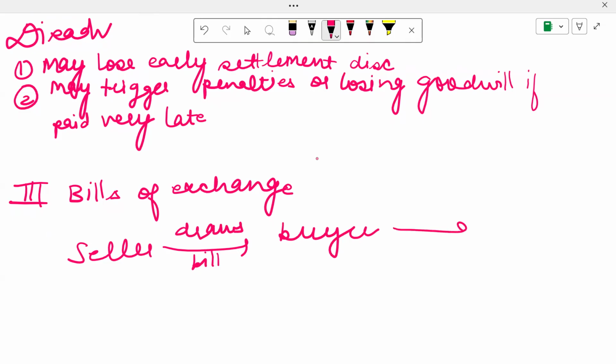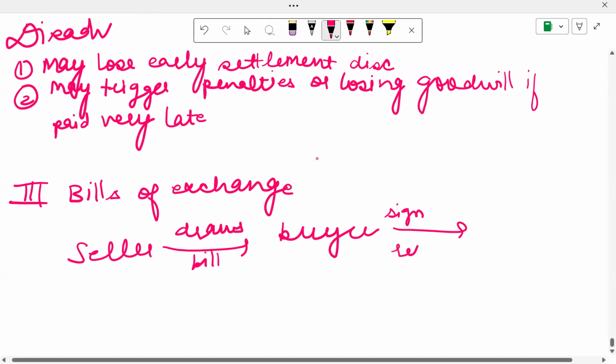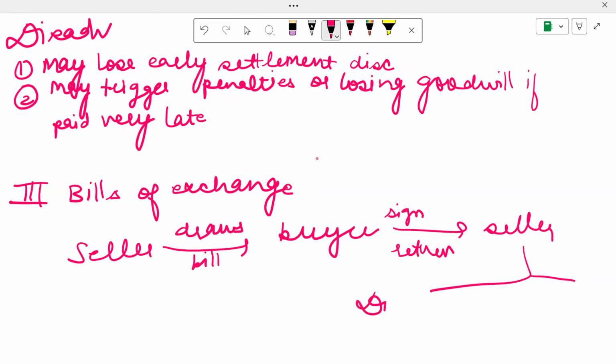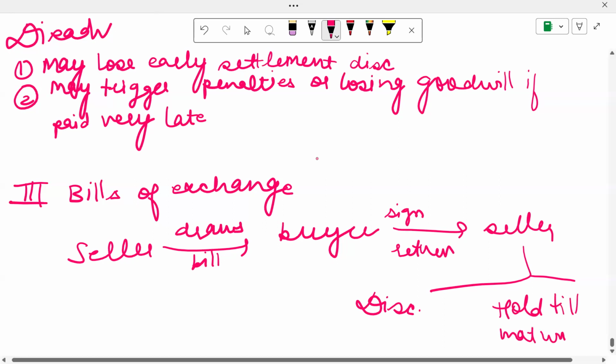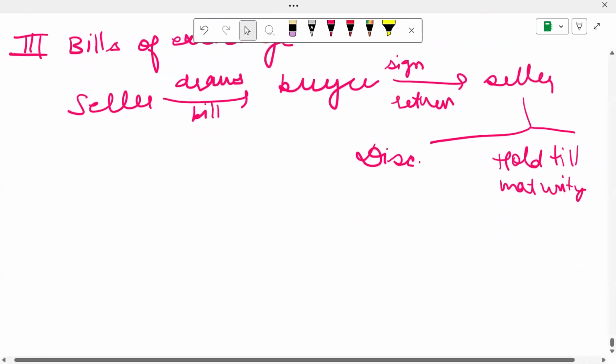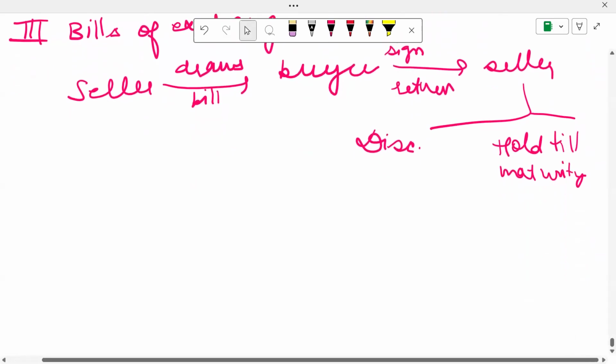Once the buyer receives the bill, he signs it and returns it to the seller. Now the seller has two options: either he can discount the bill with the bank and get the money instantly, or he can hold it till maturity and then collect the cash from the buyer. So these are the options the seller has once the buyer has accepted and returned the bill of exchange.